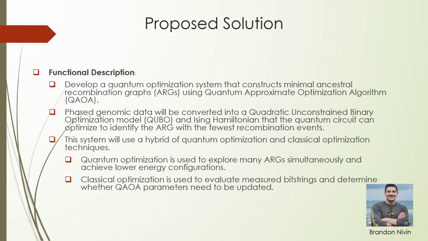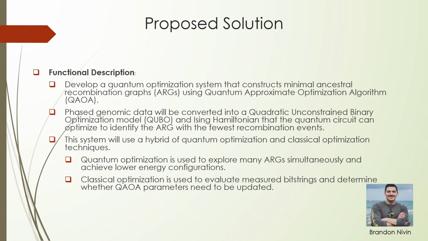Once the QUBO is constructed, we transfer it into an Ising Hamiltonian, which is the form required for execution on a quantum circuit using QAOA. Another important part of this system is that we combine both quantum optimization and classical optimization techniques. The quantum component, QAOA, is responsible for exploring a very large solution space by evaluating many possible ARG configurations simultaneously. Through repeated sampling, QAOA will start to achieve configurations with lower energy, which correspond to ARGs with fewer recombination events.